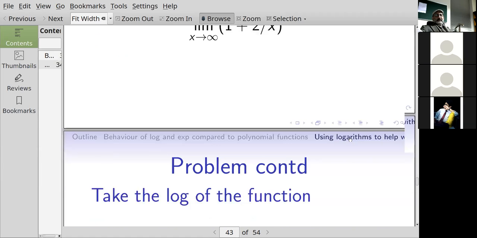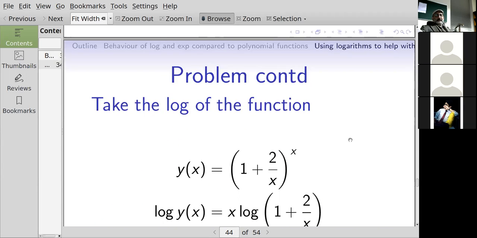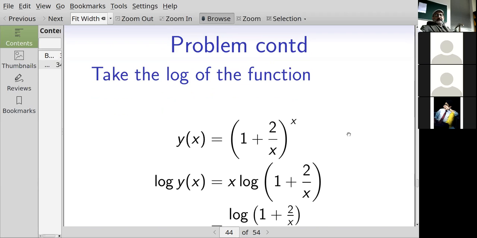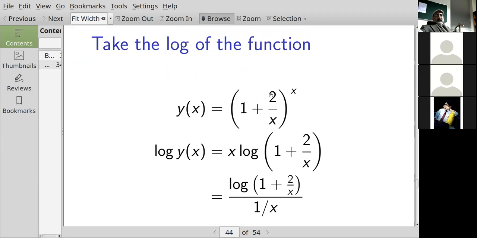Okay. So you let y equal 1 plus 2 over x, to the x, this function that you're interested in. Then you can take the logarithm of y, as long as you're not dealing with a zero or a negative number. You're not in this case; the x's are positive. And the advantage of that is you can pull the x outside of the logarithm symbol.